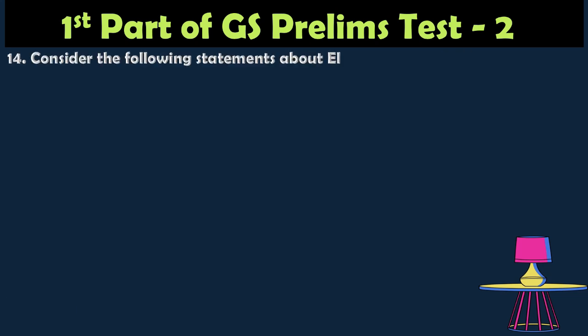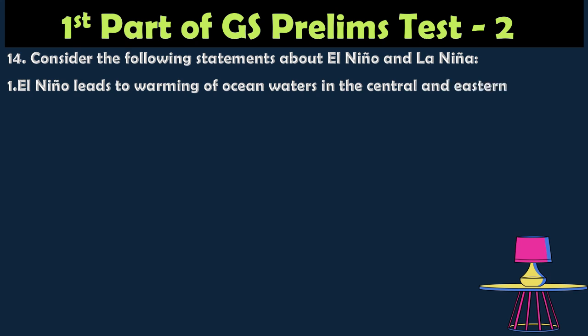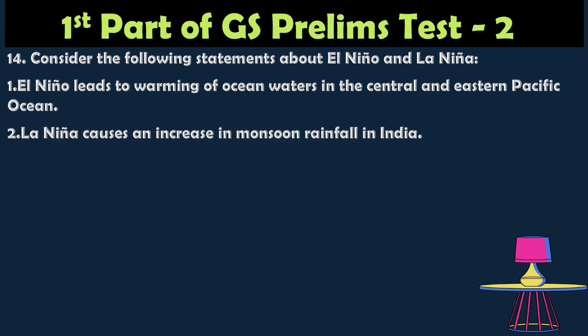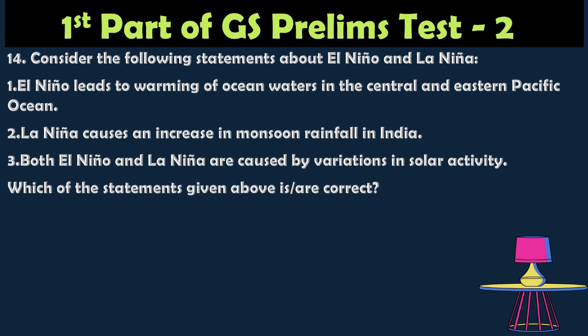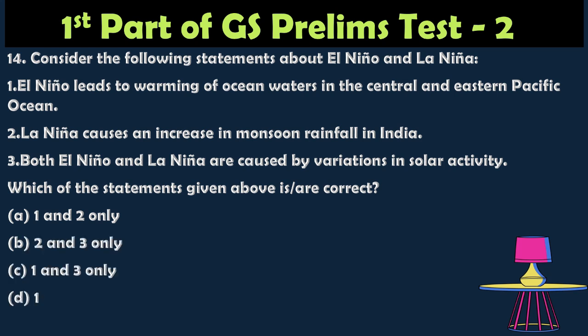Question number 14. Consider the following statements about El Nino and La Nina. One, El Nino leads to a warming of ocean water in the central and eastern Pacific Ocean. Two, La Nina causes an increase in monsoon rainfall in India. Three, both El Nino and La Nina are caused by variation in solar activity. Which of the statements given above is correct? Option A, 1 and 2 only; option B, 2 and 3 only; option C, 1 and 3 only; option D, 1, 2 and 3 only.